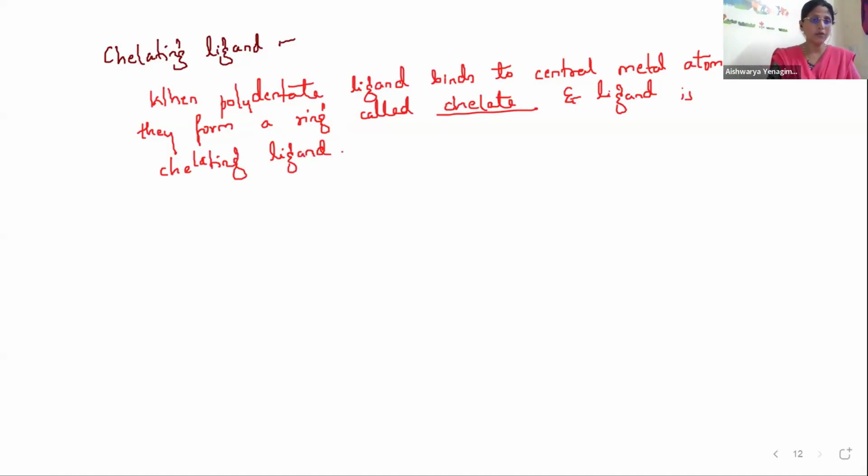We have one more type of ligand. What is the another one we are speaking about? We have something called ambidentate ligand.